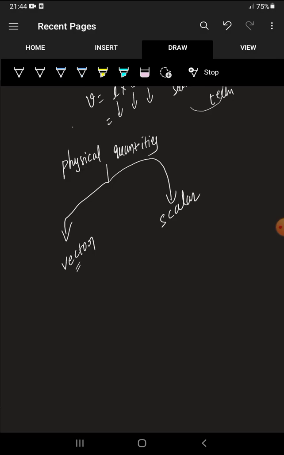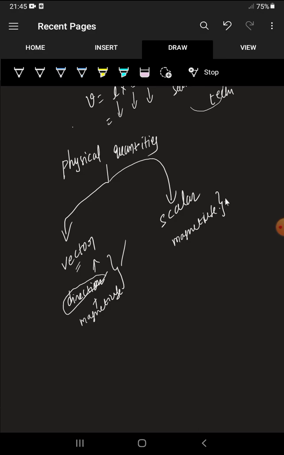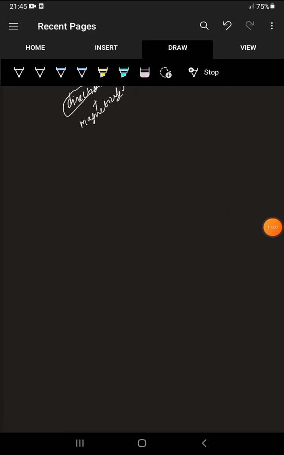But coming to direction, only a few physical quantities have direction. The physical quantities which have direction or which depend on direction, those alone are called vectors. Coming to scalars, they have only magnitude, not direction. So a physical quantity which has magnitude plus direction is called a vector. So these are vectors, and these are scalars. Right? This is the classification.